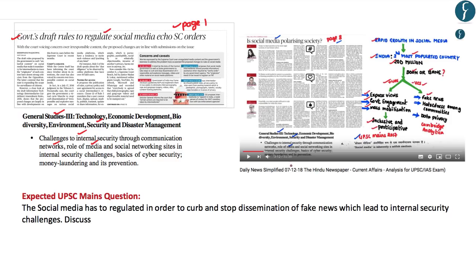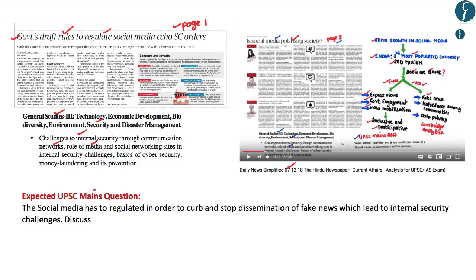Now in our DNS dated 7th of December 2018, I have discussed as to how the social media sites such as Facebook, Twitter and WhatsApp have been used to polarize the Indian society, wherein the social media has become a tool to spread fake news and to spread the communal hatredness in India. So, because of the internal security challenges posed by various social networking sites, the government has now come up with certain draft rules in order to regulate the social media.